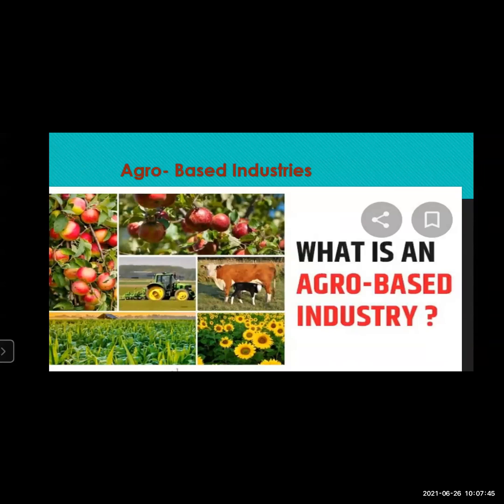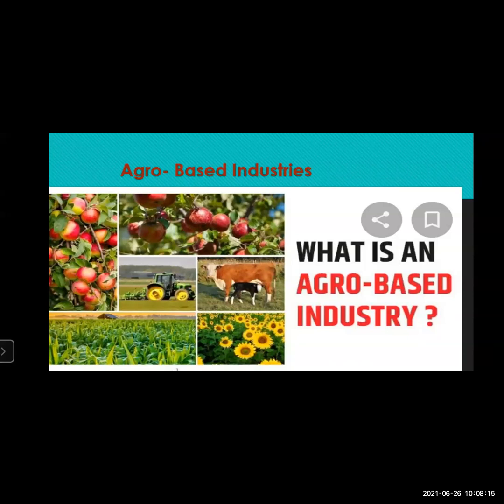Now let's move to the industries. We are not going to see all the industries here. We are going to see the agro-based industries, the industries which are based on agriculture. What is this agro-based industry? You can see on the slide that the industries which use agricultural products as their raw material are called agro-based industries.